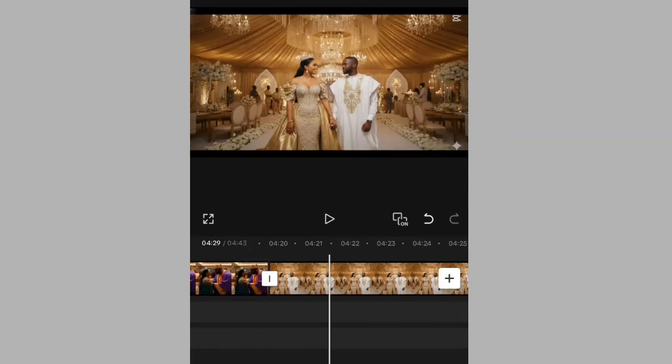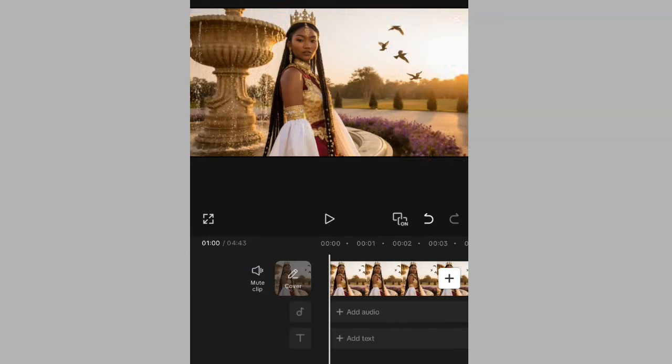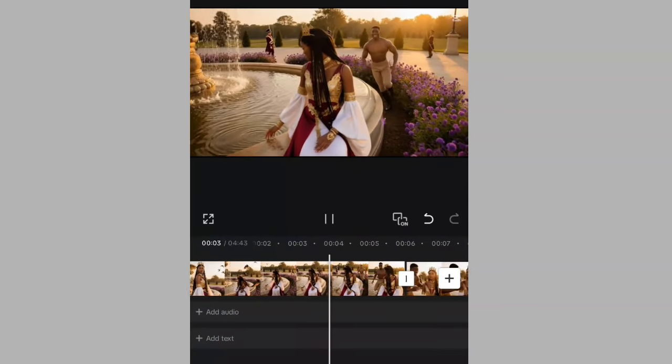All right. So when you are done, you can decide to add your sound. You can add your music sound. You can add any kind of sound. Let's play a little. You see how the video was generated.